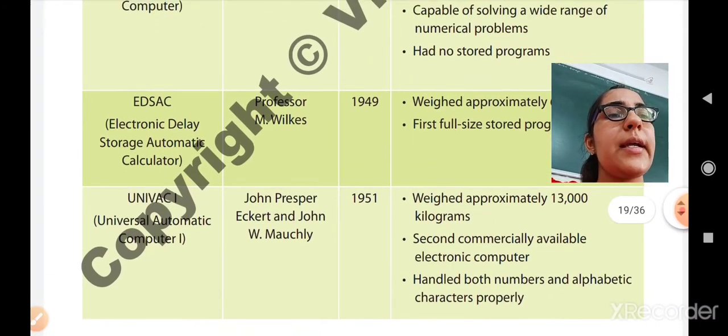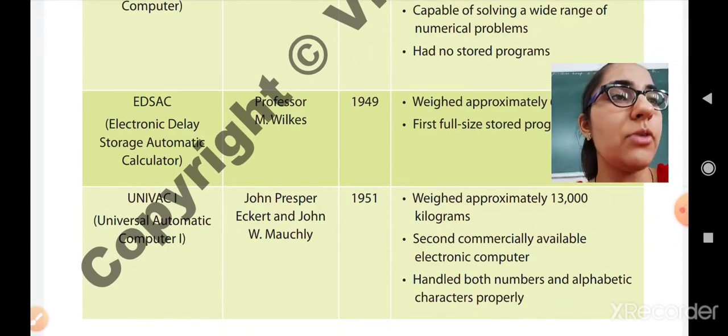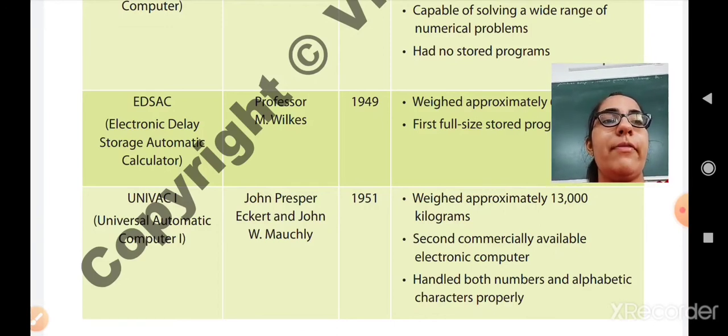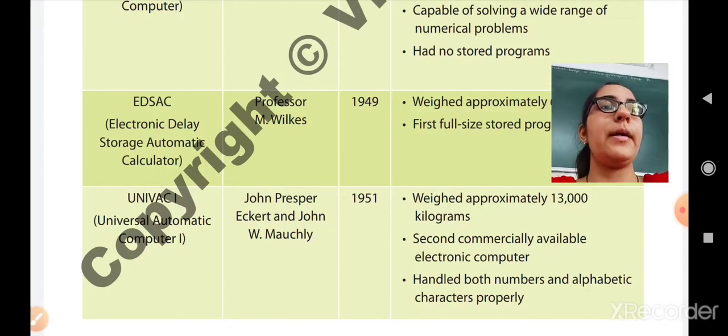It was the second commercially available electronic computer, which means it could be used in various organizations and institutions. It handled both numbers and alphabetic characters properly, so it was the very first alphanumeric computer, which can accept input in the form of numbers and also alphabets.